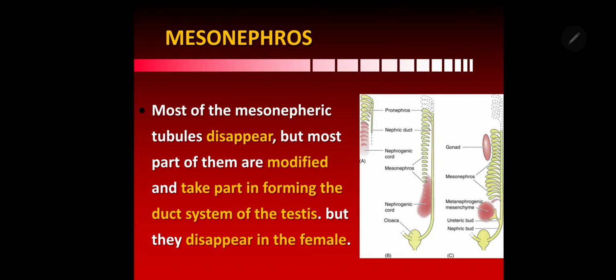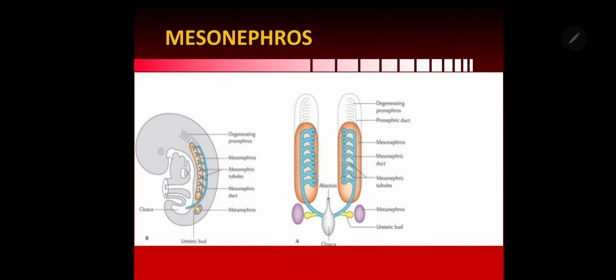Most part of the tubules are modified and take part in the formation of the duct system of the testis, but they disappear in females, or they are called the tubules of epoophoron and paroophoron. Before disappearing, this mesonephros and mesonephric duct gives an extension called the ureteric bud, which forms the collecting part of the kidneys in both sexes.